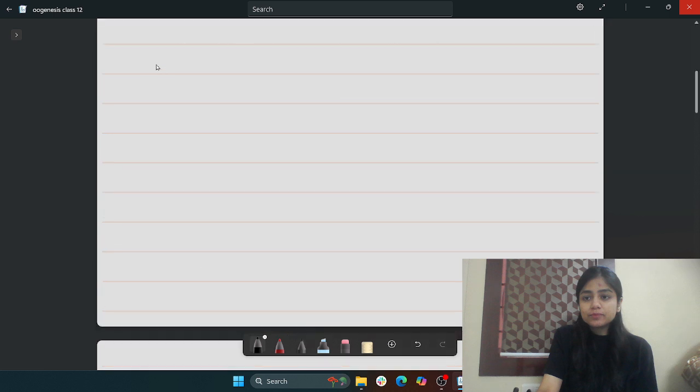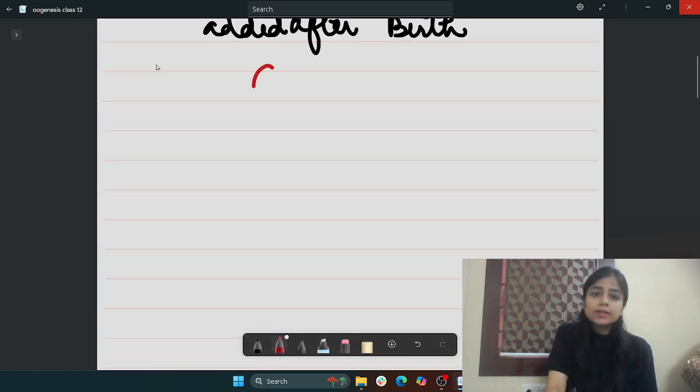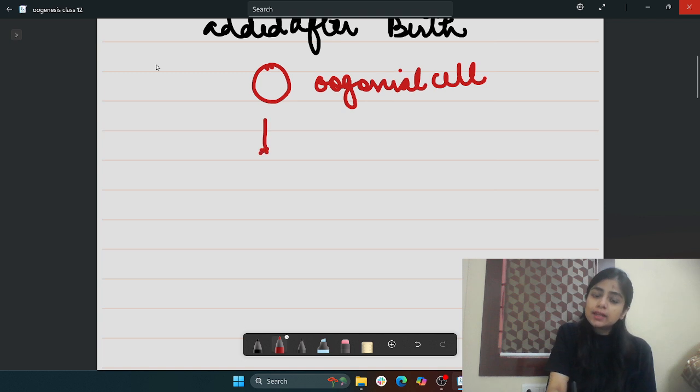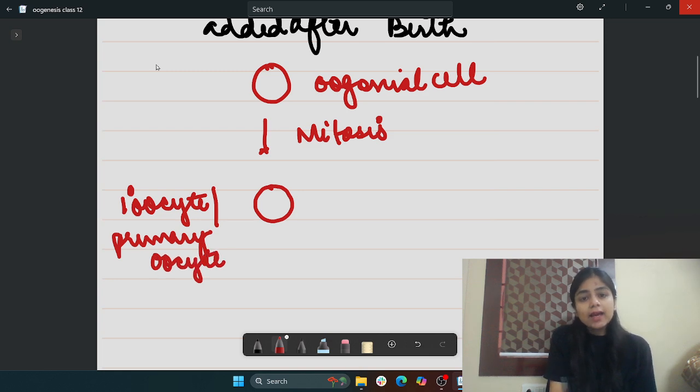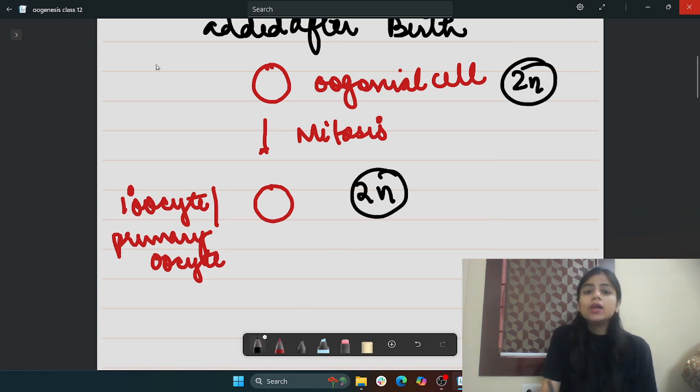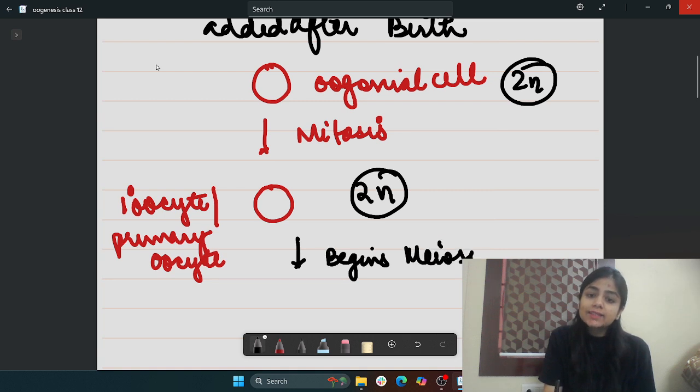Let's move ahead. Suppose students, suppose this is my oogonial cell. This oogonial cell is undergoing mitosis. That means it will form a cell that is called a primary oocyte. Let's write it down as primary oocyte. As it is a mitotic division, the number of chromosomes will remain 2n here, 2n here. Now what happens? This primary oocyte begins meiosis 1 and gets arrested at prophase 1 of meiosis 1.